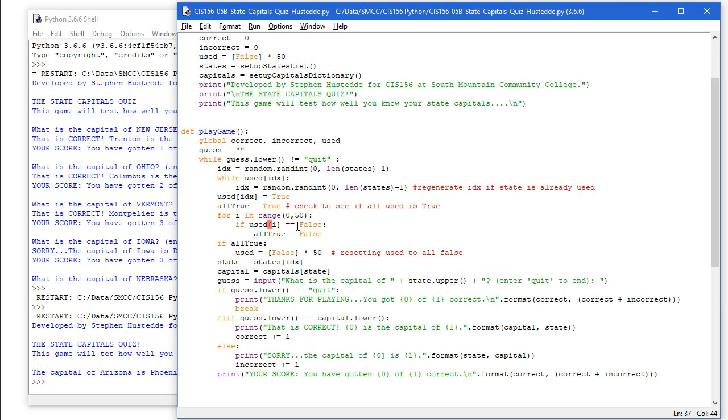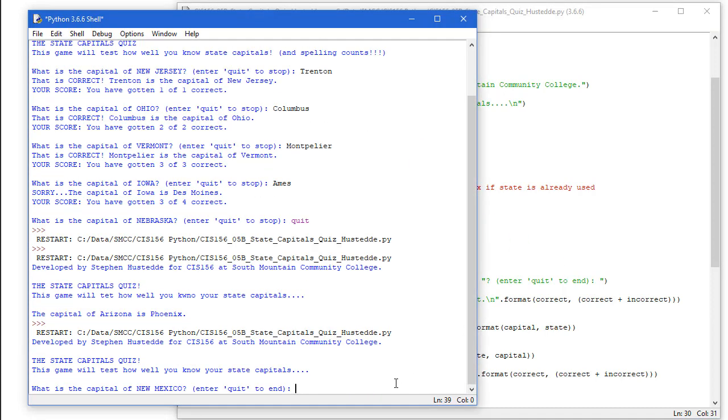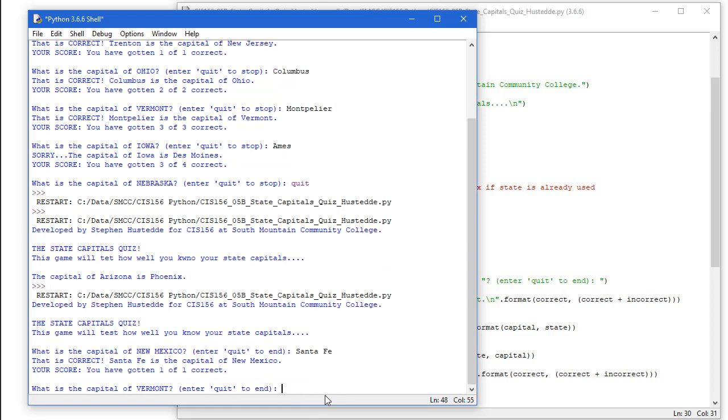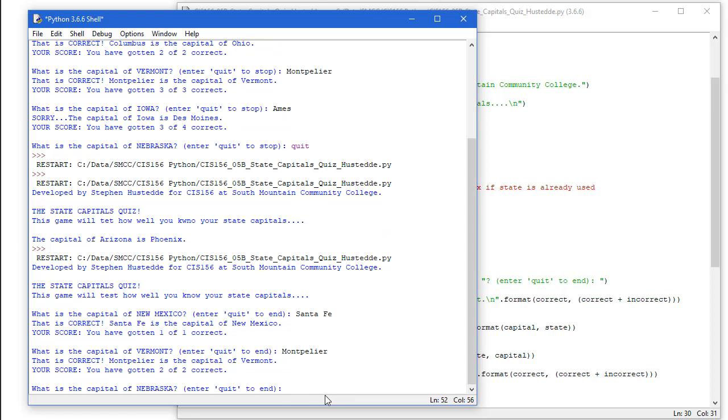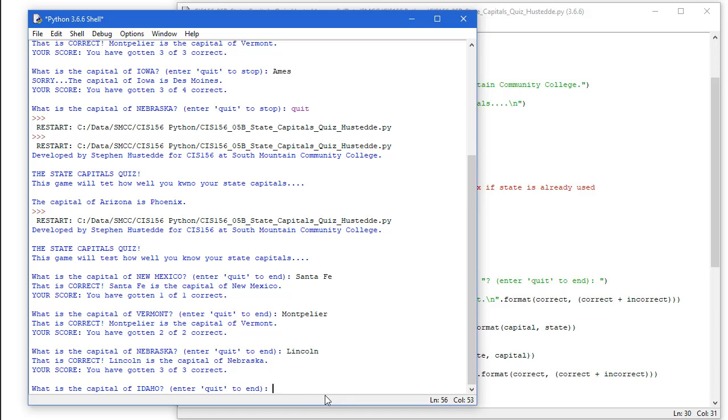And we have a little error here. I've got a parenthesis there that should be a square bracket. So here's our game down here. We're asked for New Mexico. I'll type in Santa Fe. We got that one correct. Vermont, we saw earlier, was Montpelier. That's correct. Nebraska, Lincoln. Idaho is Boise, but if I misspell it, so it should be B-O-I-S-E, I'm going to misspell it as B-I-O-S-E.